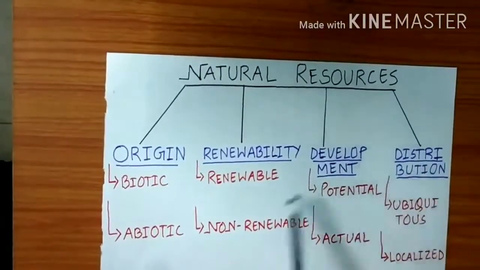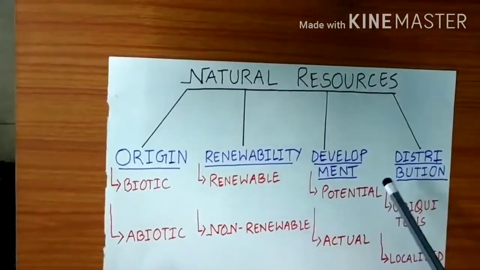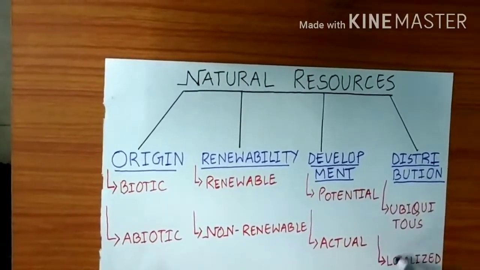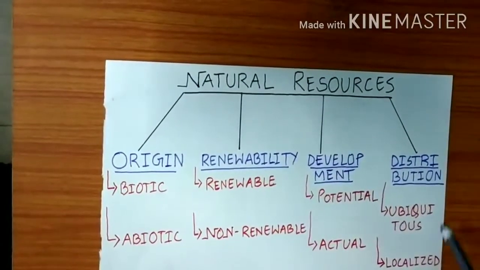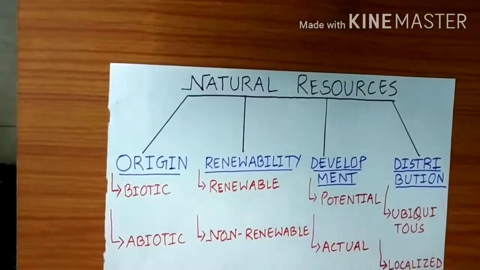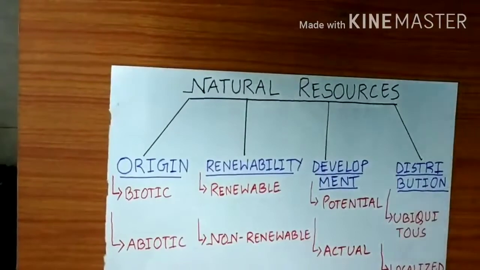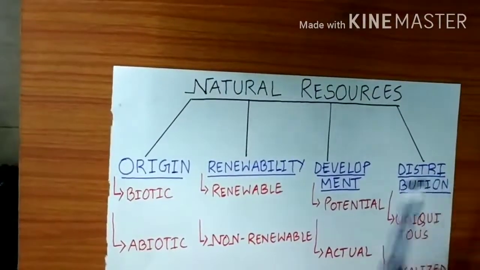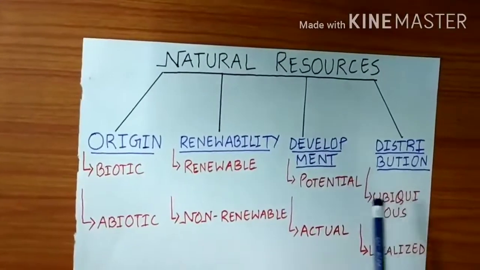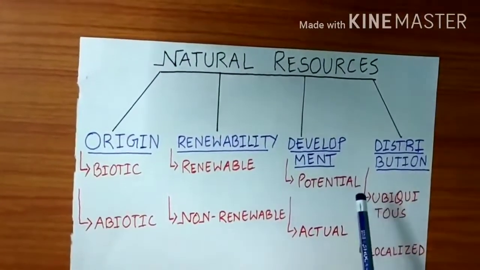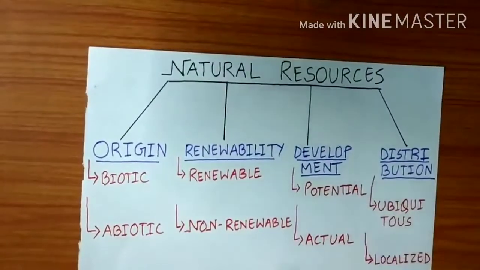Now the fourth one, that is under this distribution, these natural resources can be divided into two. First, ubiquitous. Second, localized. Now, what is this first one? This is very easy. Ubiquitous means that which is most prevalent and found abundantly. We don't have to fear for its extinction. Understood? Such as we have sunlight. We have air. So air and sunlight come under this.